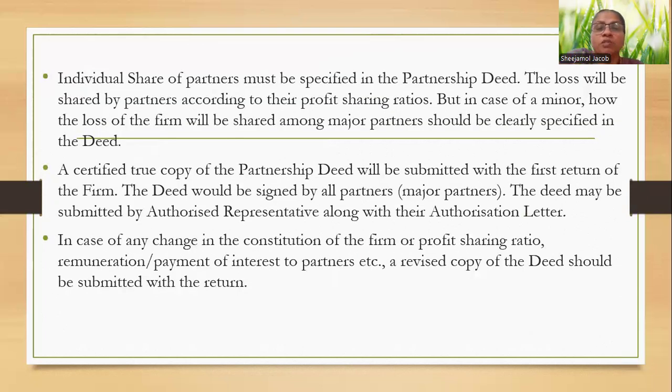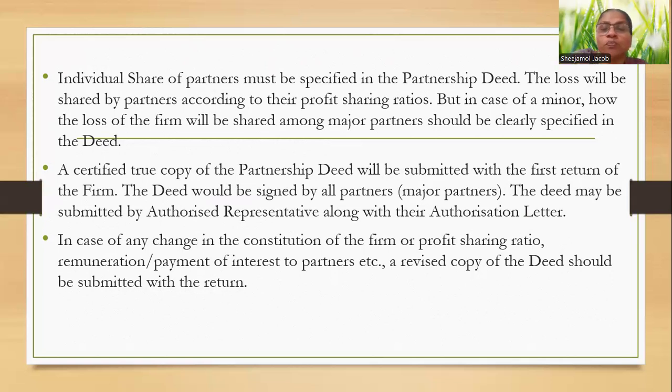Individual share of partnership must be specified in the deed. The profit should be shared by partners according to their profit sharing ratio. If there is a minor in the partnership, how the loss of the firm will be shared among the major partners should be clearly specified in the partnership deed.